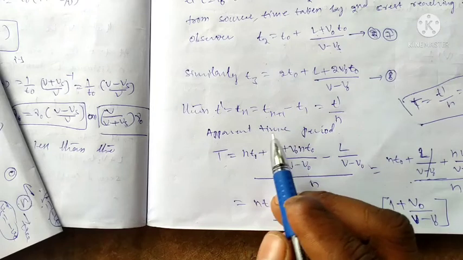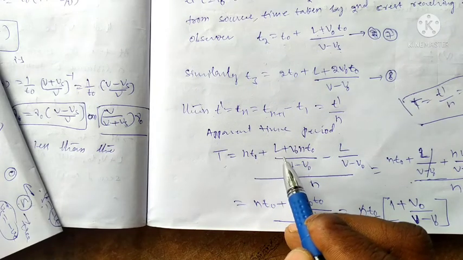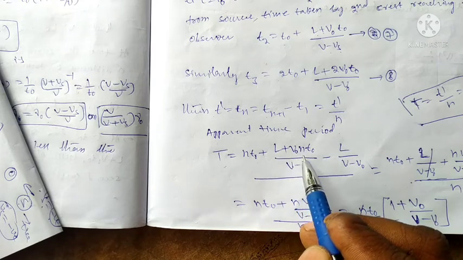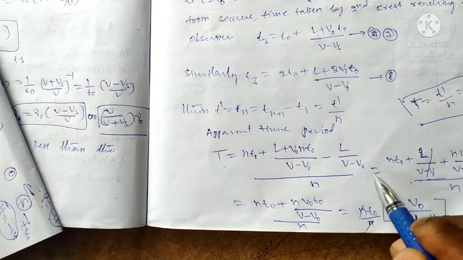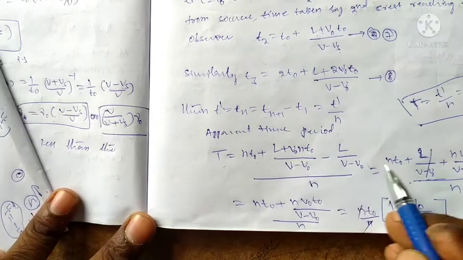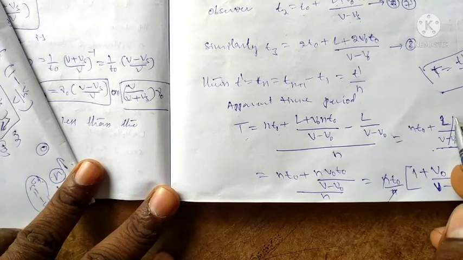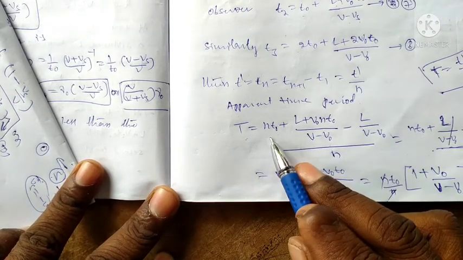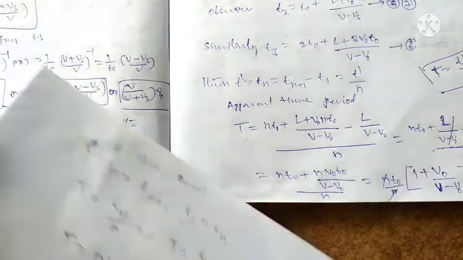For n times, t is equal to n t naught plus L plus n v naught by v minus v naught. You can simplify L by v minus v naught, and L by n into t naught, like this.